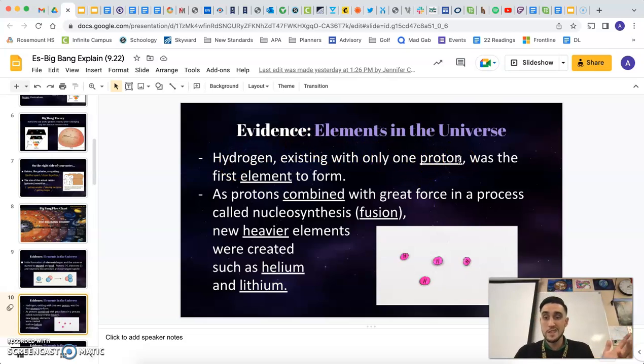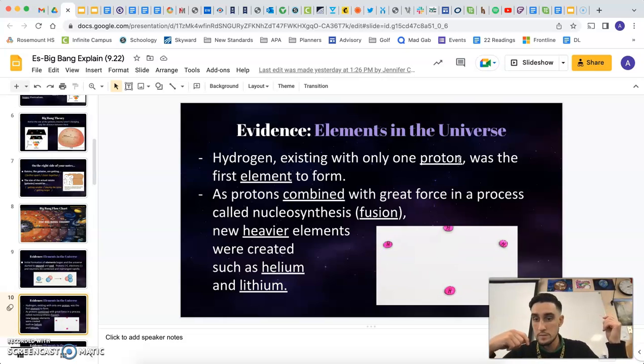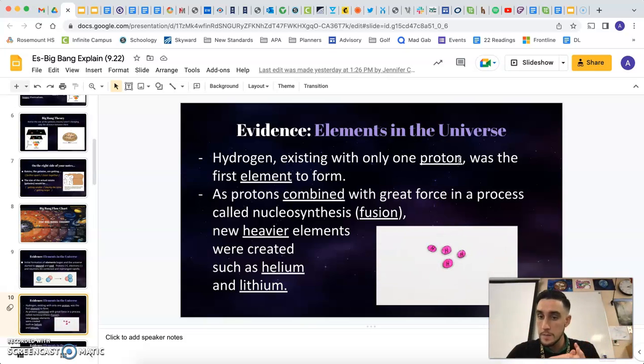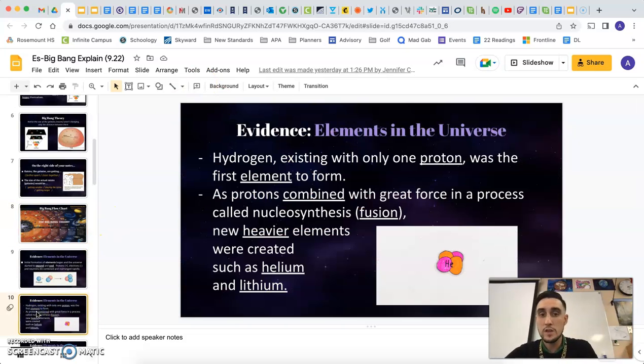Therefore, it's easy to say that as soon as we have protons, all of a sudden we have hydrogen, right? Because all it takes is 1 proton to make a hydrogen. So as soon as we have protons, if we go back here for a second, as soon as we start to form these protons, all of a sudden we have hydrogen, just like that. Because a proton is a hydrogen. So that's really easy for the universe, right?